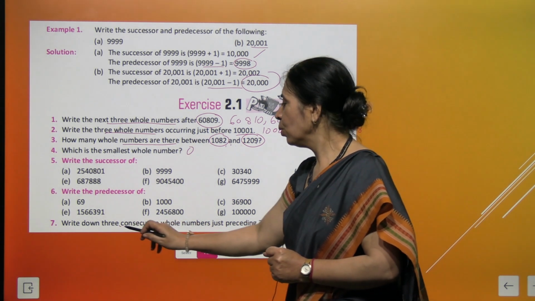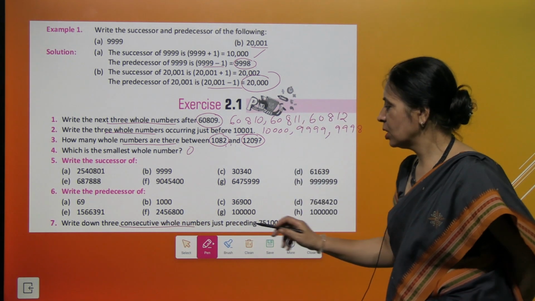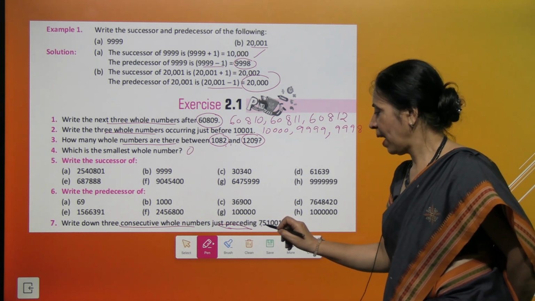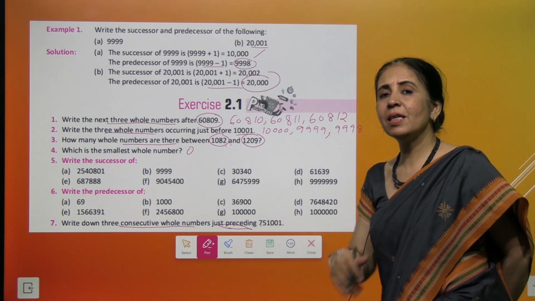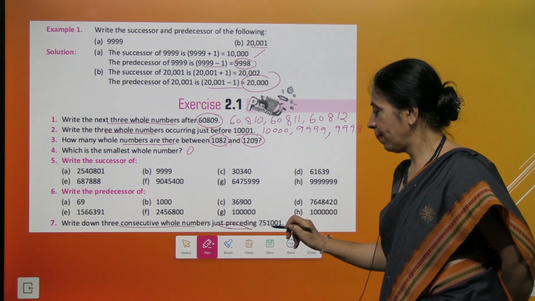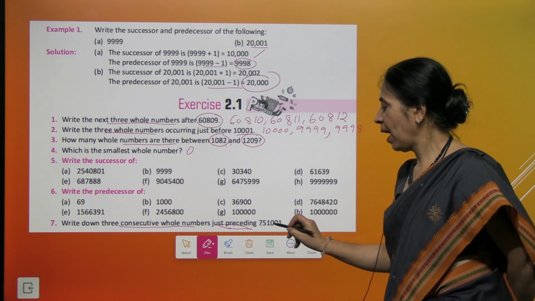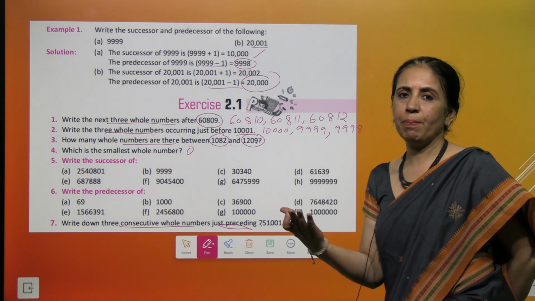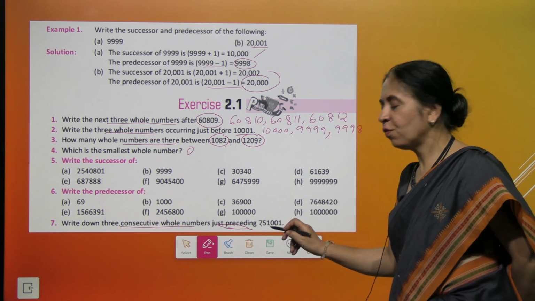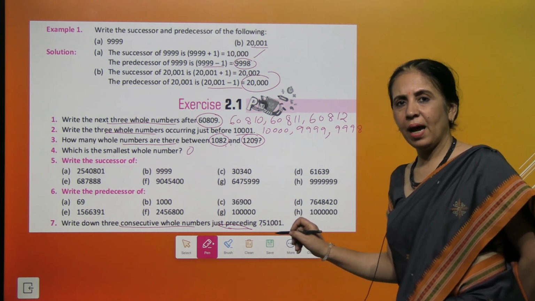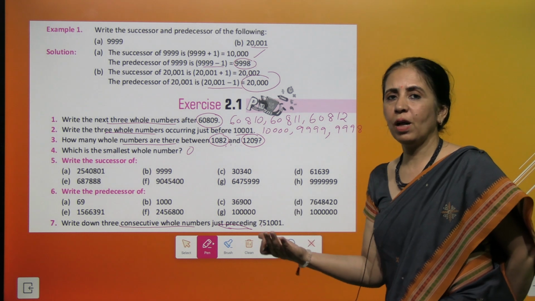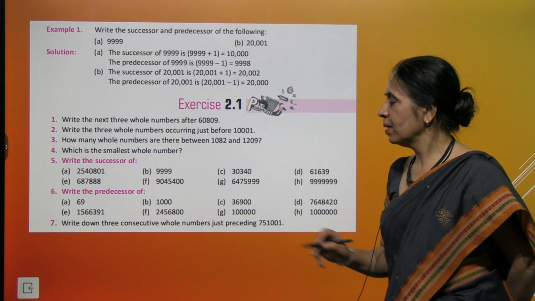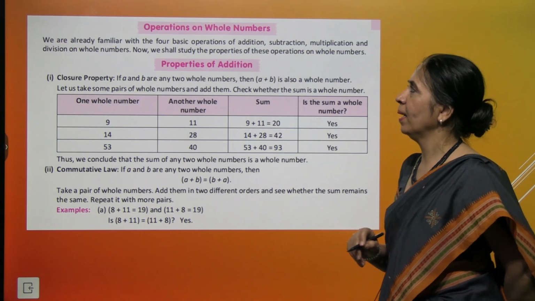Okay, write down 3 consecutive whole numbers just preceding 7,51,001. Preceding मतलब पहले, तो इससे पहले हमारे पास आएगा 7,51,000, और 7,51,000 से पहले आएगा 7,50,999, and then 7,50,998. तो ये हमें 3 numbers मिल गए जो इससे just पहले हैं.